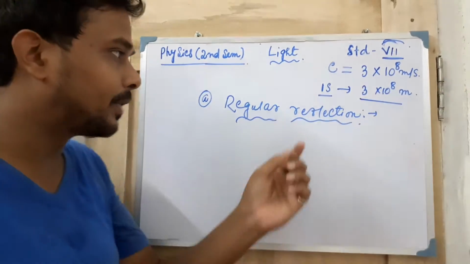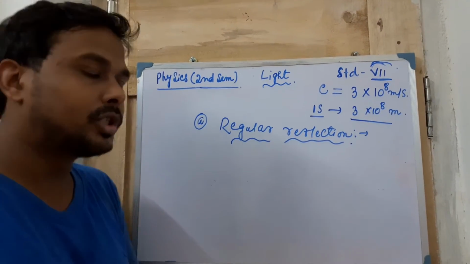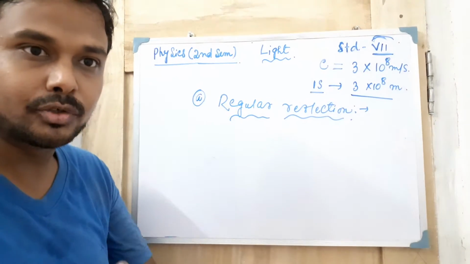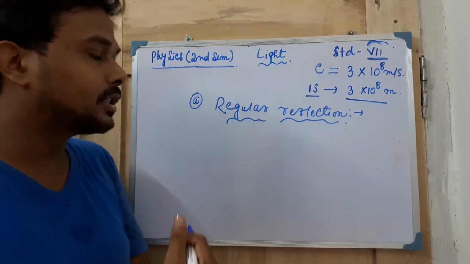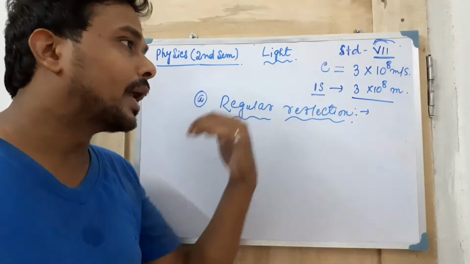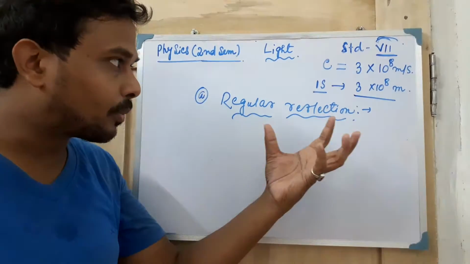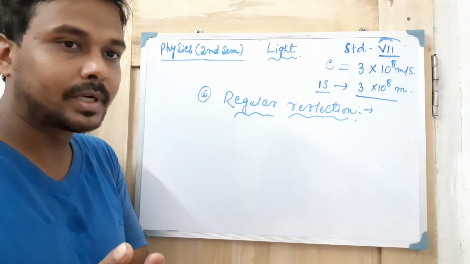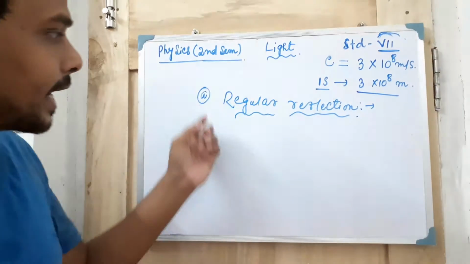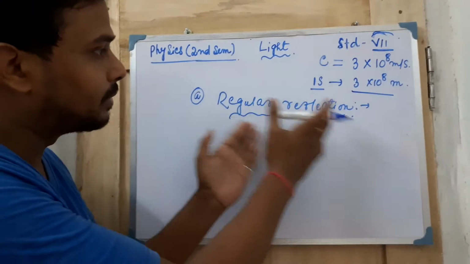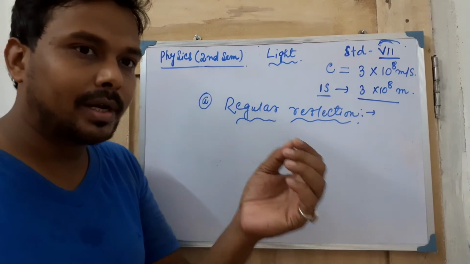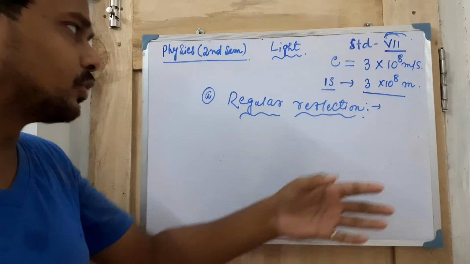If reflection is not there, suppose a dark object or a black body, which we will read about in higher classes, then what happens there? The light energy is absorbed. If no light comes, then how can you properly see the colors? Black is not a particular color, it is actually the absorption of light. As white is not a color, white is a combination of all colors. You will read about Newton's ring experiment in higher classes.